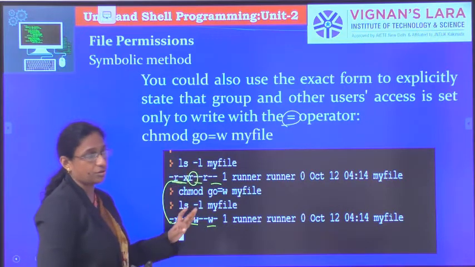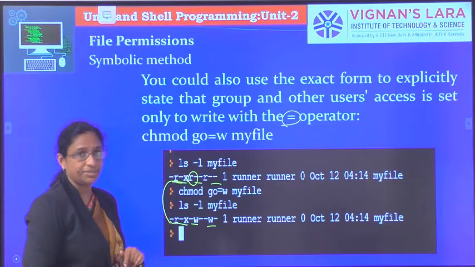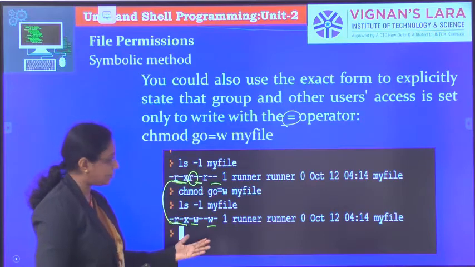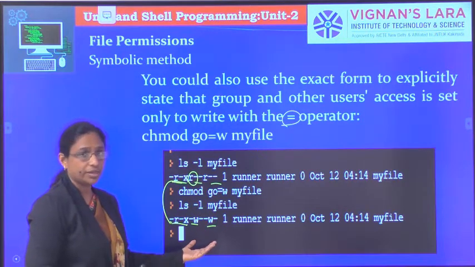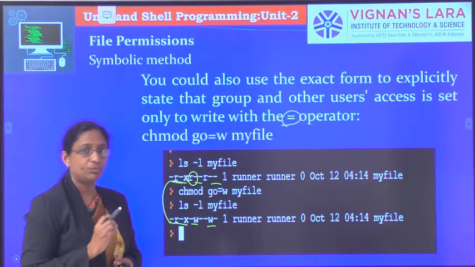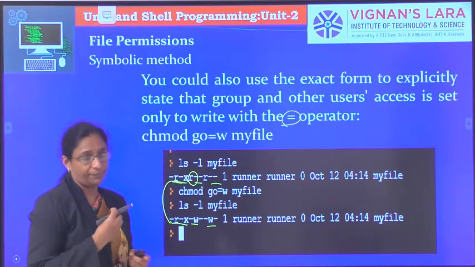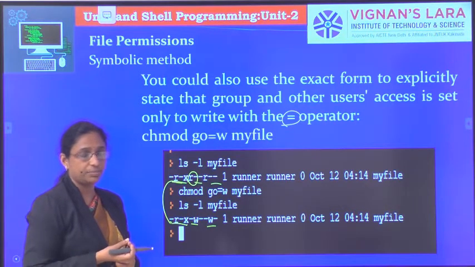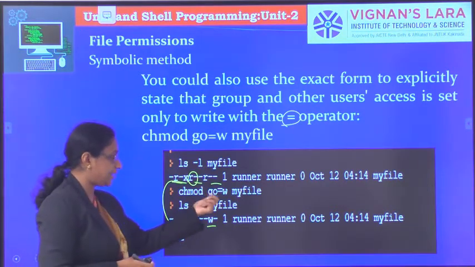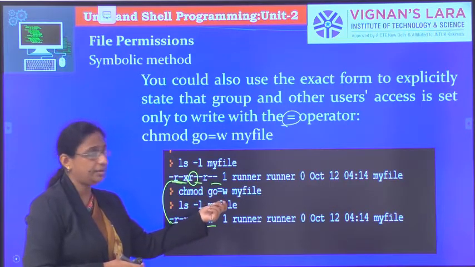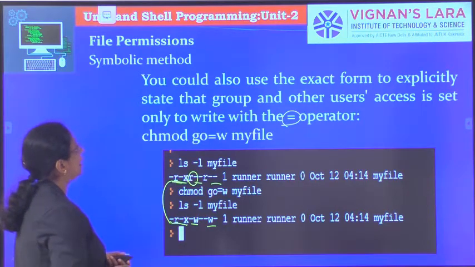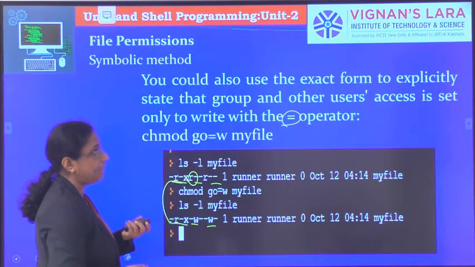And similarly for others also, previously others had the read permission. Since we are saying exact permission, that read permission is also removed and the write permission is given. So go equal to w means that group and others are given only the write permission. If previously they had read or execute permission, those will be removed, and only the permissions you specify with the equal to operator will be maintained. That is the equal operator, which gives the exact access.